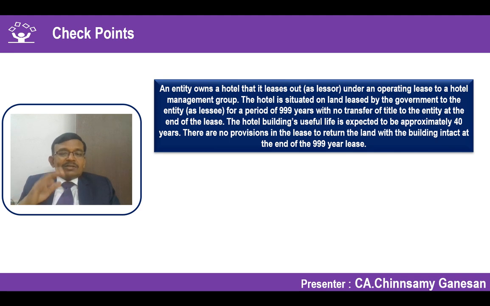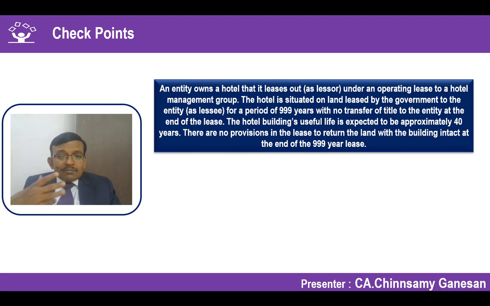One is that land is not owned by the entity. It is taken on a 999 years lease. The building, the superstructure, has been constructed. That is controlled by the entity. And that has been given on rent to a third party on operating lease. So when I'm saying it is given on rent on operating lease, it is within the scope of Ind AS 40. If I have said that it's given on finance lease, it is outside the scope of Ind AS 40 and goes to Ind AS 116.